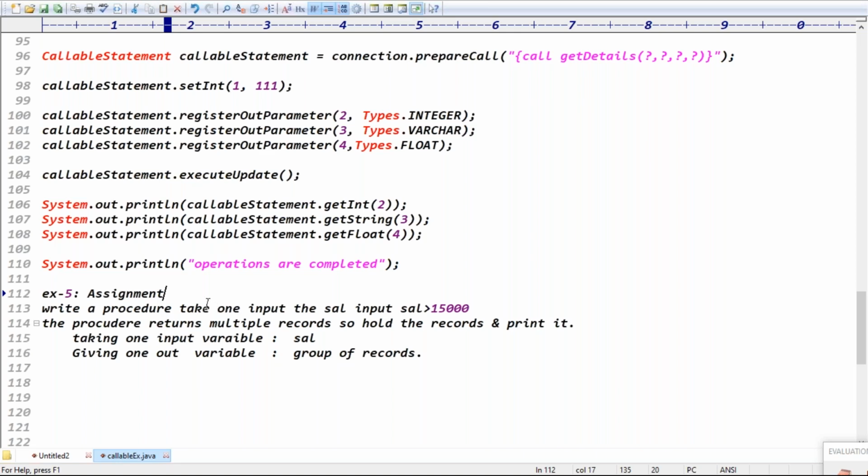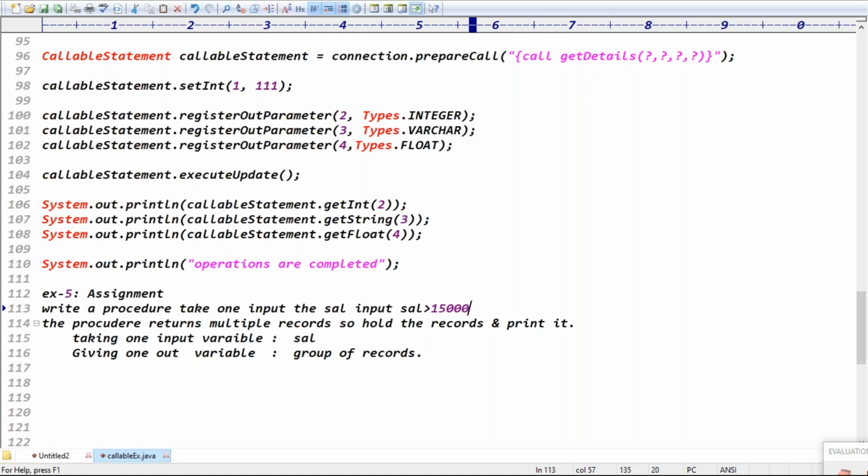Write a procedure to take the input as a salary, guys. Assume I give the salary 15,000. I want to display all the records with salary greater than 15,000. Assume I have 3 records, I want to take that output as 3 records, right? Now we are getting one input and one output, a group of records.